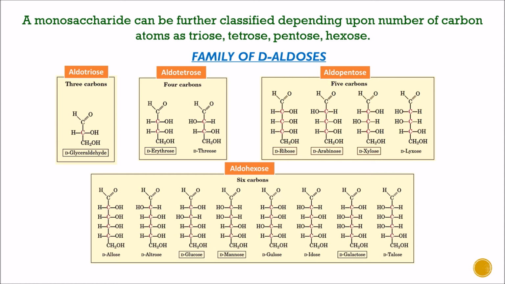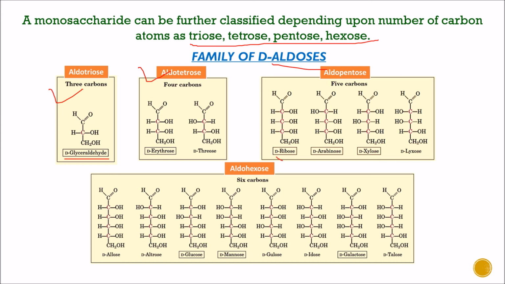Monosaccharides can be further classified depending upon the number of carbon atoms present, as we have seen earlier, as triose, tetrose, pentose and hexose. Here is the aldose family. Aldotriose, the example given is D-glyceraldehyde. In aldotetrose, the examples are D-erythrose and D-threose.